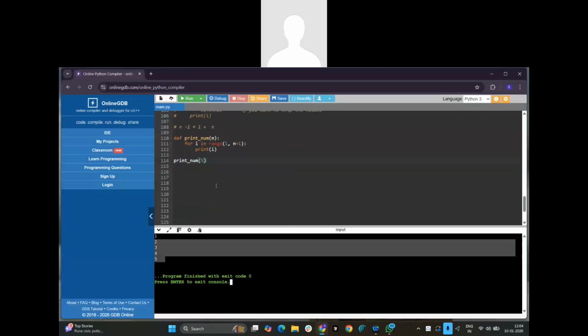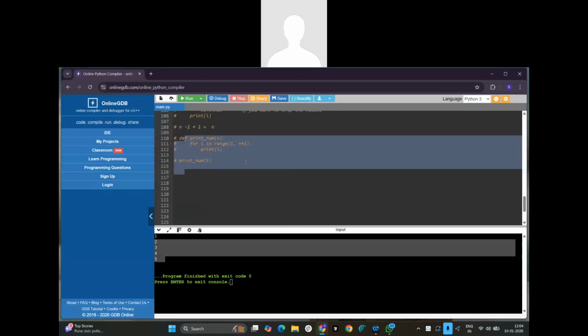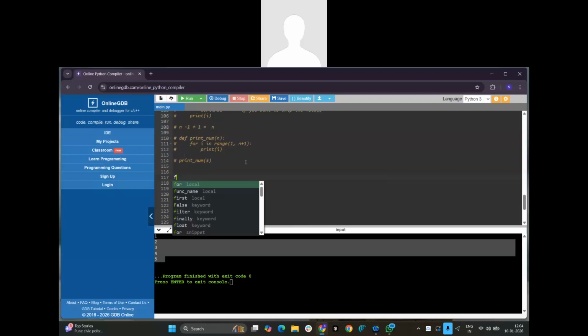The same way, if I want to write the sum of n numbers, I will create one function, sum of numbers of n value. Then total is nothing but which one do I need to sum, right?